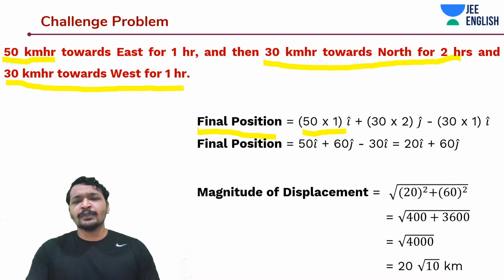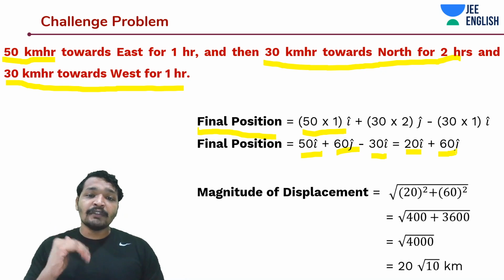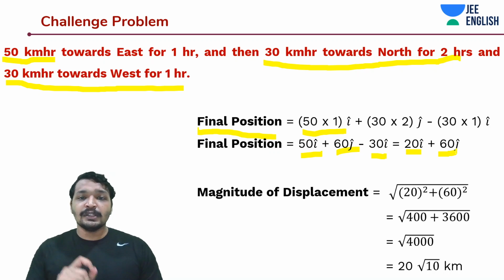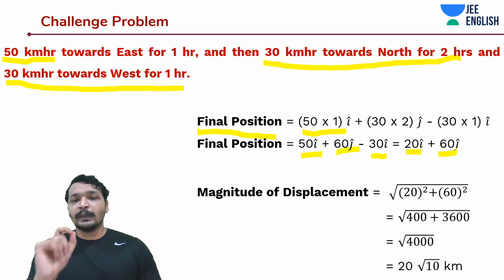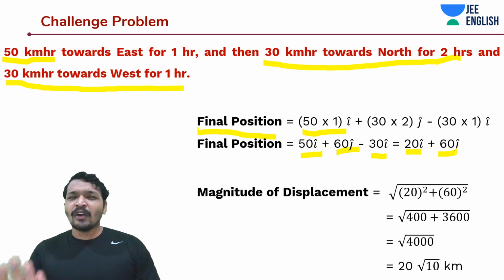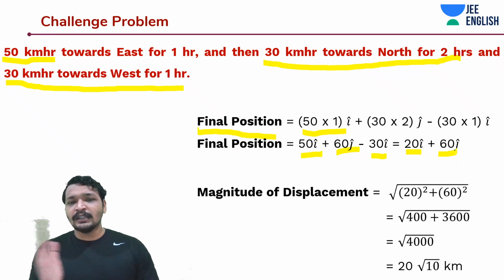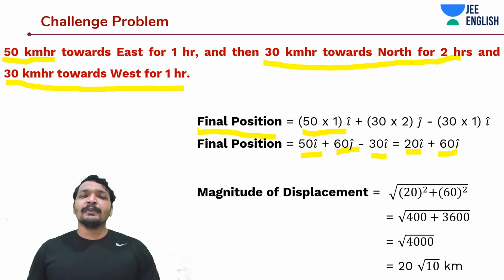So now the final position would be 50 i cap plus 60 j cap minus 30 i cap due to the west direction travel. So that would be 20 i cap plus 60 j cap. And the final displacement would be, we have assumed the initial position was 0, 0. That's when we were able to confidently write this. Even if not, it does not matter, you will subtract the final position from the initial position, and those coordinates will move away.